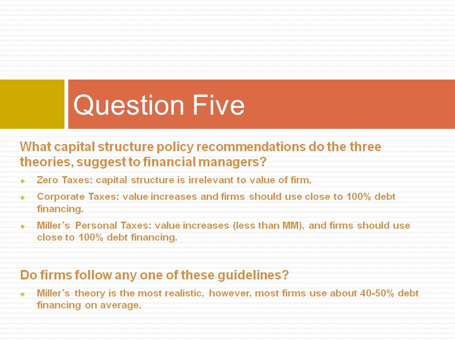Under Miller's model, with personal taxes added to the analysis, the value still increases, but less than under the MM theory, and firms should still use close to 100% debt financing under the personal tax theory. So Miller's theory is the most realistic among the three. However, most firms use about 40 to 50% debt financing on average. We did see that in the 1980s, firms were increasing their debt, so they were moving more towards the Miller theory, but since the 1990s, firms have decreased their debt.